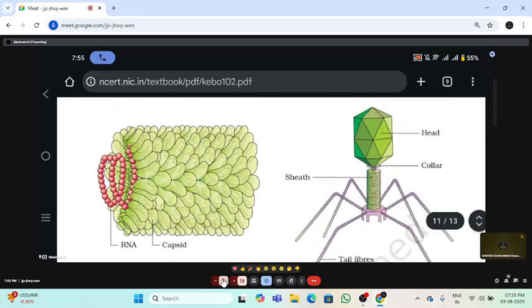These are some of the viruses. My question: they don't have cells and their characteristics are mainly of non-living things only. But how is this organism included here?